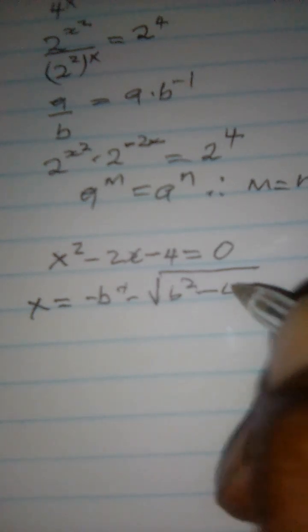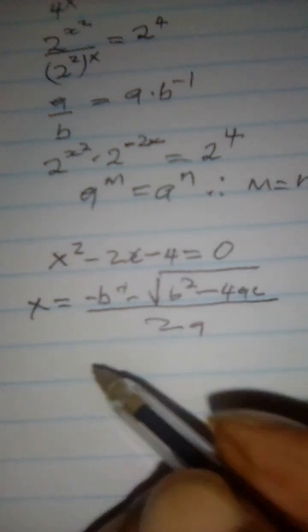The problem wants us to determine the nature of the roots. So we're going to use the equation x equals negative b plus or minus the square root of b squared minus 4ac all over 2a.